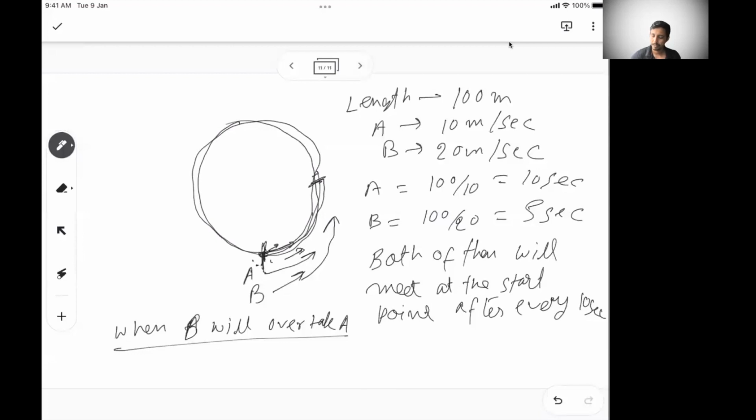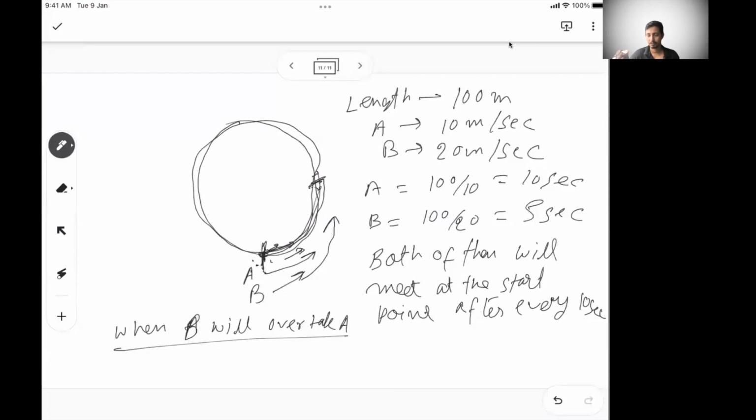So basically, when the faster person covers one round more than the slower person, that's the time the faster person will overtake, or meet, that person again, which is different from the starting point meeting.